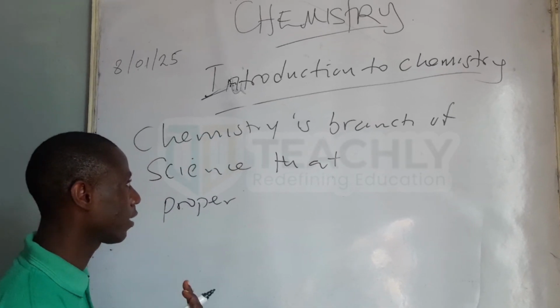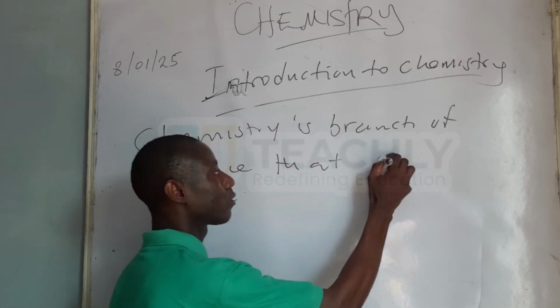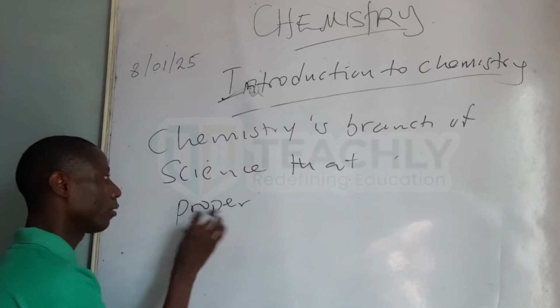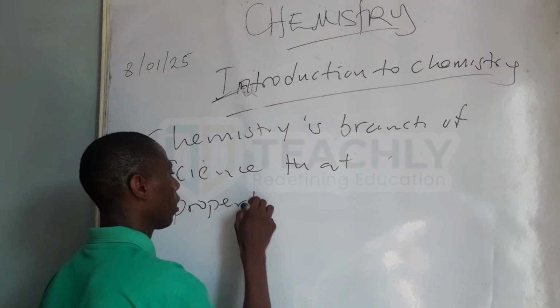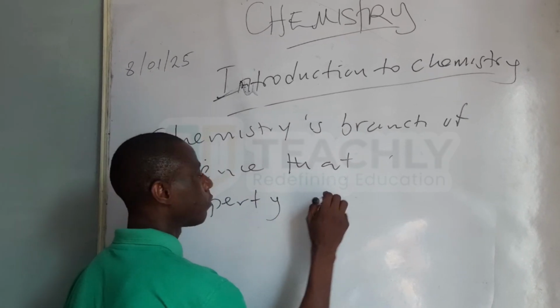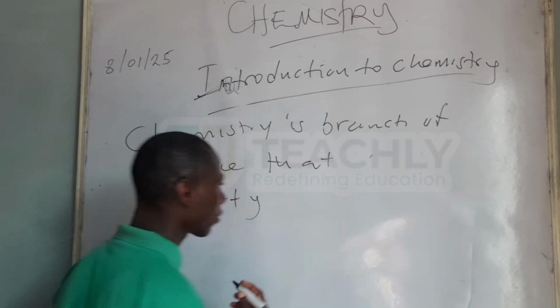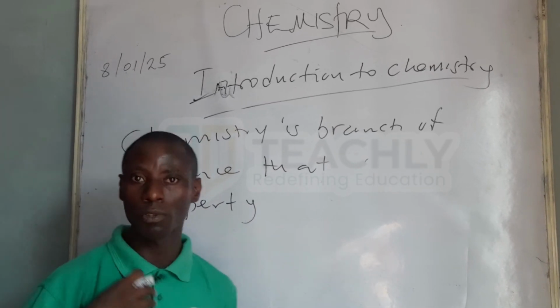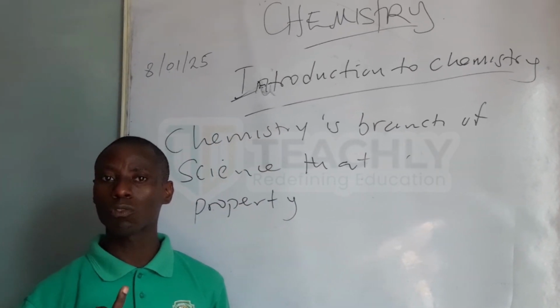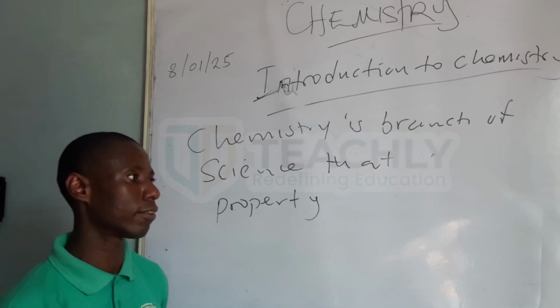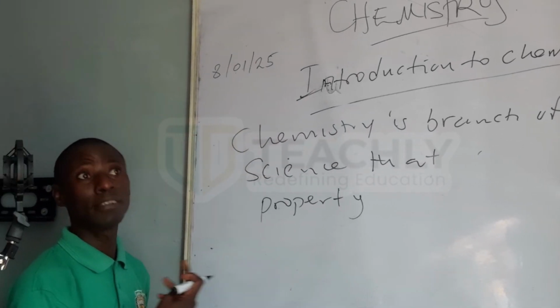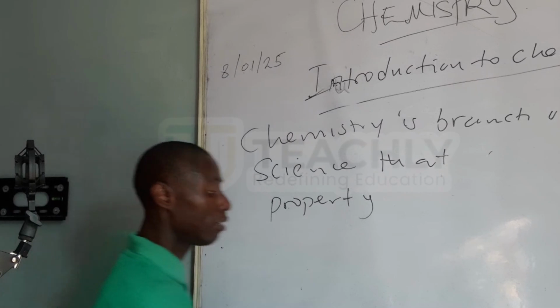Is the branch of science that deals with what? Components, properties, and elements of a substance. So this substance is subjected to some changes. When we say changes, we have changes that affect the way elements relate together.